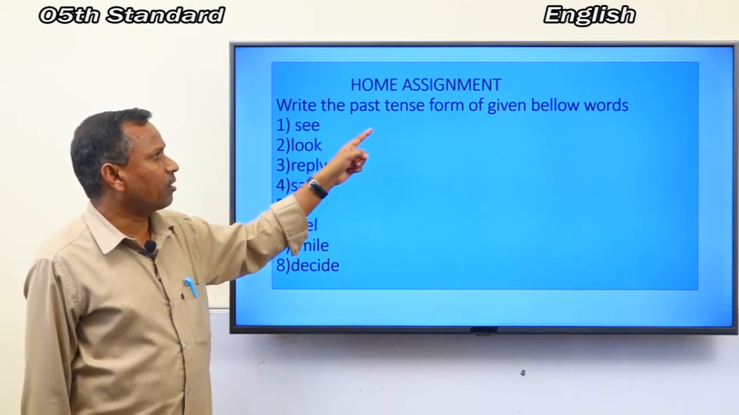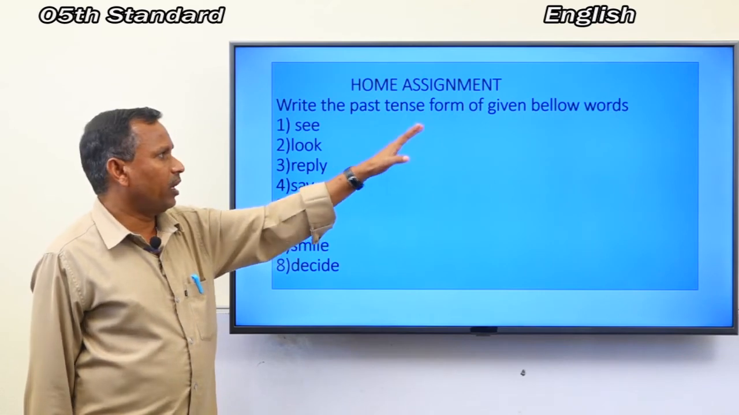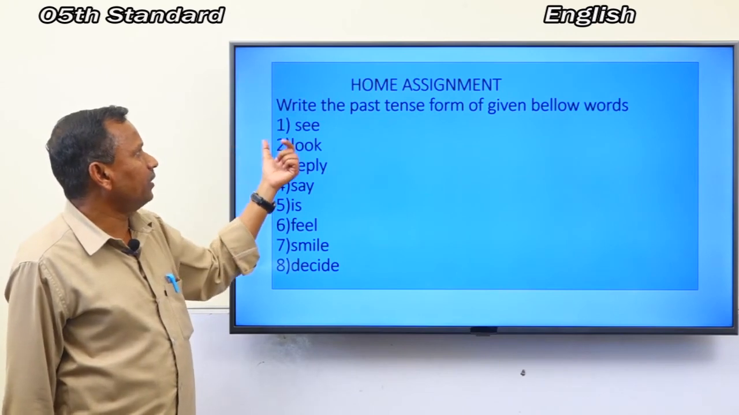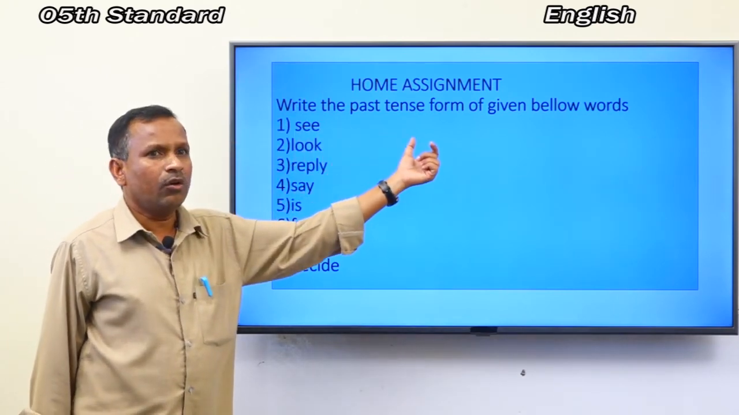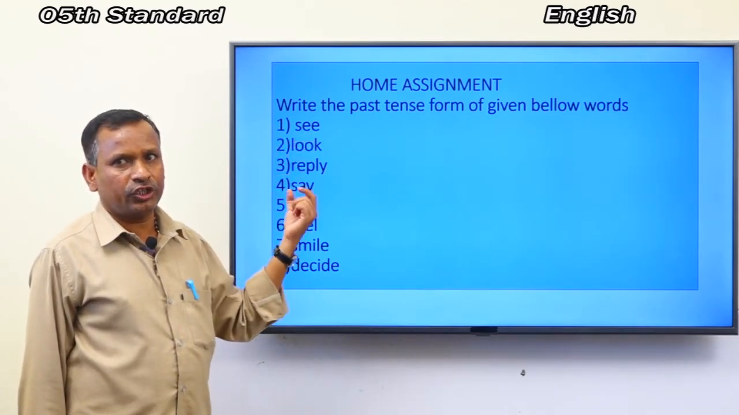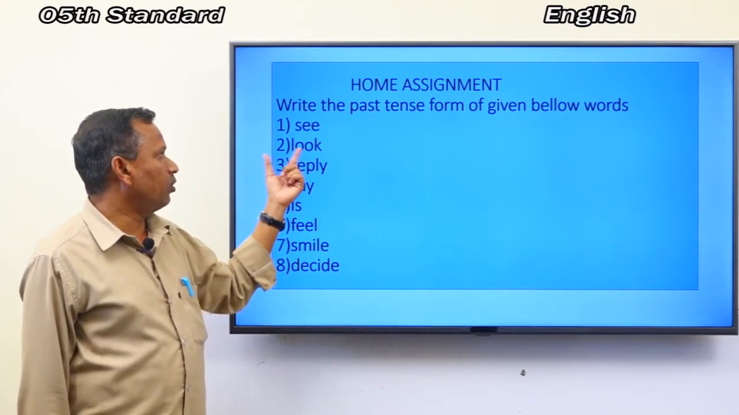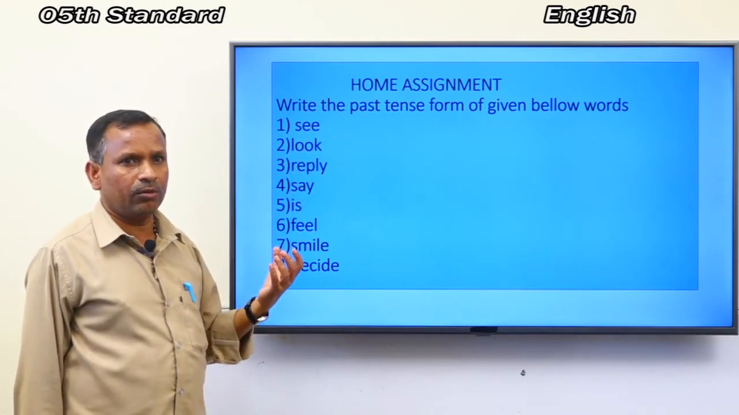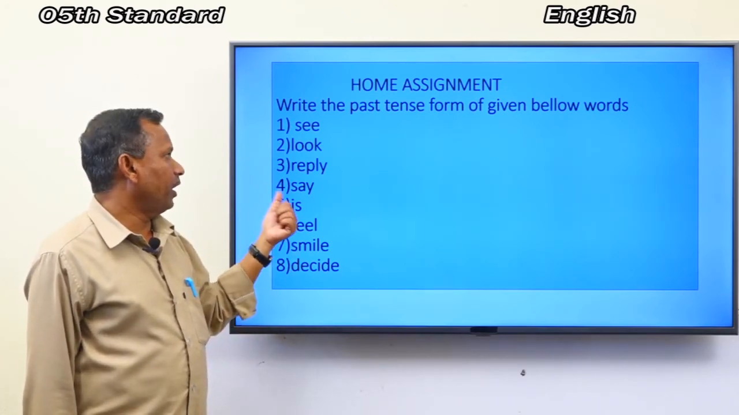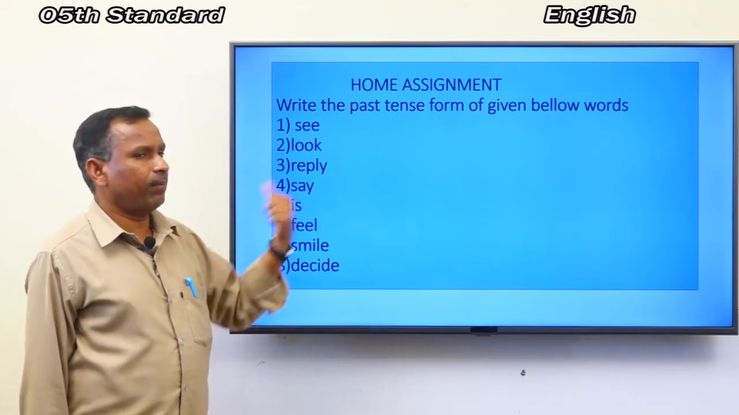Write the past tense form of the given words. What is written here? Read correctly. First one is she, S double E, she. Second one, look, L double O K, look. Third one, reply, R E P L Y, reply.